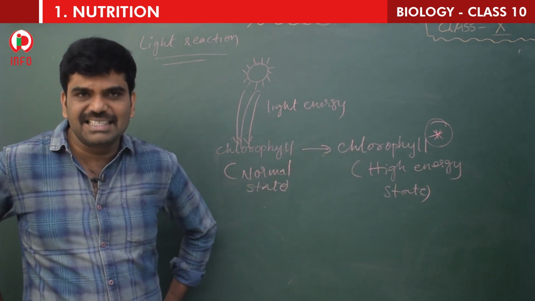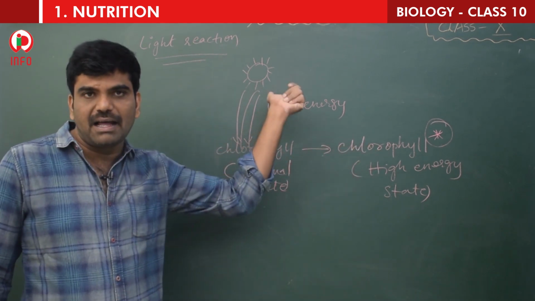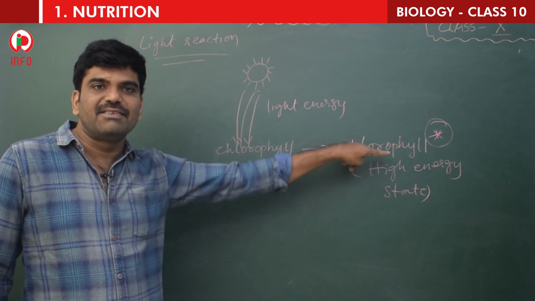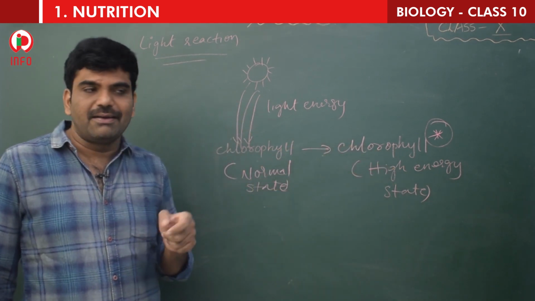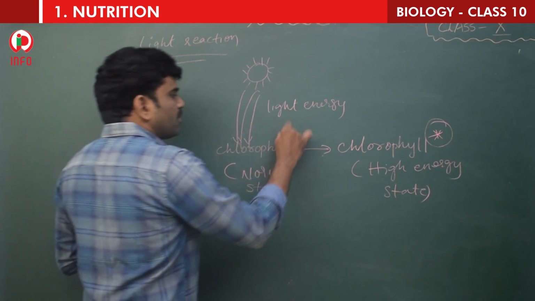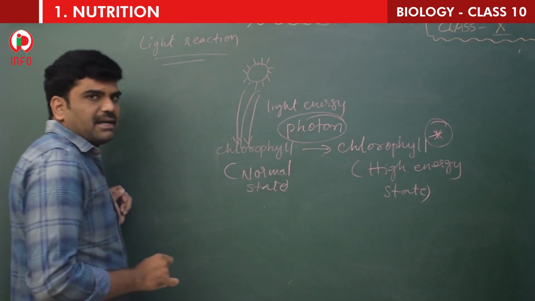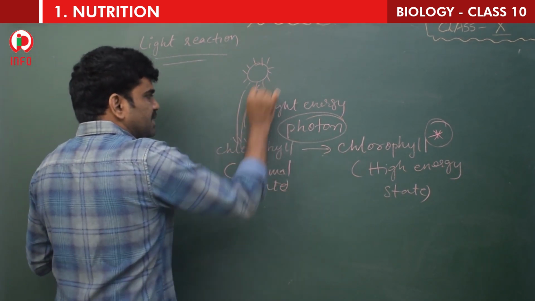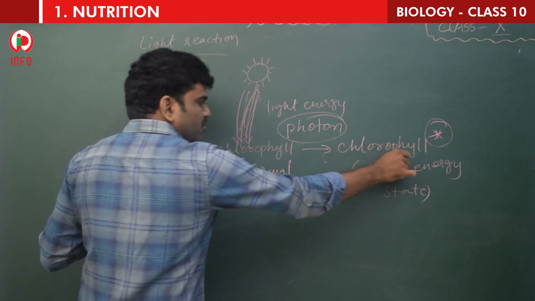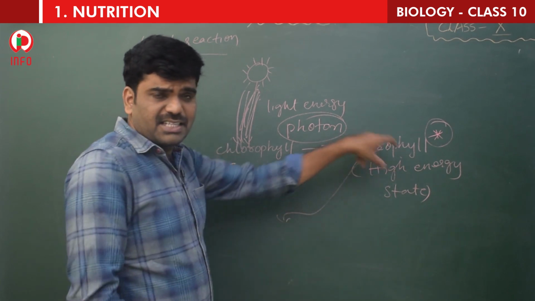And this higher energy, the energy which is received from the sunlight, what will this chlorophyll do? So here, how does it absorb the photons? What do you mean by photon? Photons are particles. So these chlorophyll molecules absorb the photons present in the sunlight and go to a higher energy state. This higher energy state means it has the power.